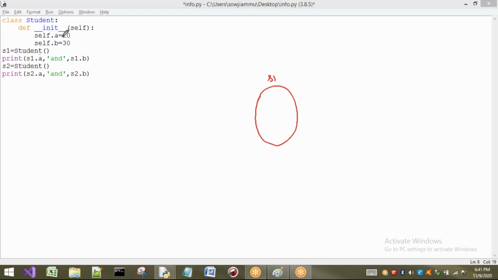So S1 dot A equal to 20. That means S1 dot A. The dot is used for accessing the members. Next, self dot B, that means S1 dot B equal to 30. Now after creating this, if I call S1 dot A, it is already available, so it will give me the answer 20. S1 dot B next gives me 30.